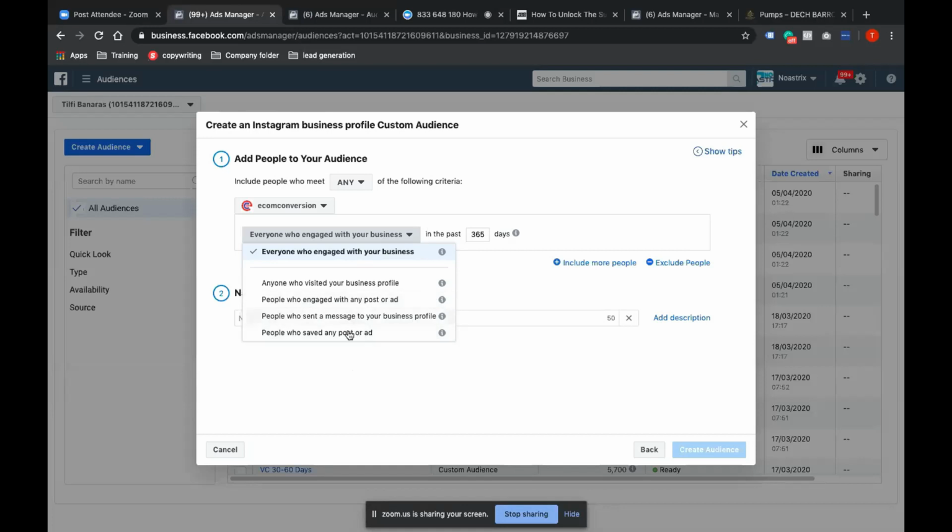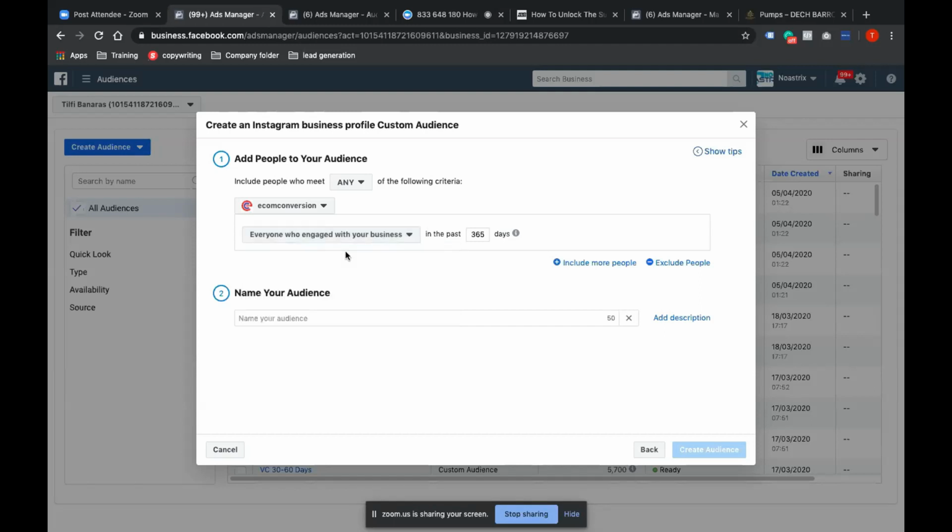But these two, you remember this always, try these two. If you have very good interaction and engagement coming up, then do this one. But this one has always worked better, 70 to 80% of the time. You can create a lookalike out of it if you want to scale it up further.